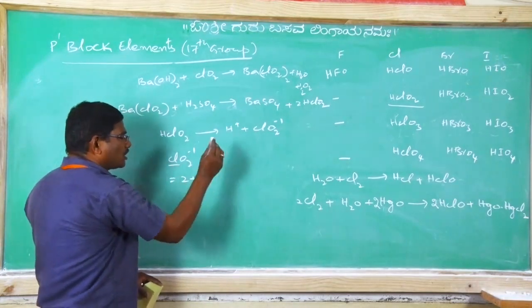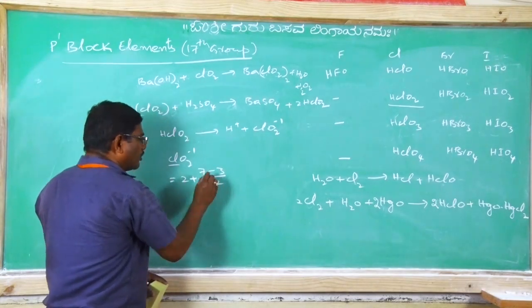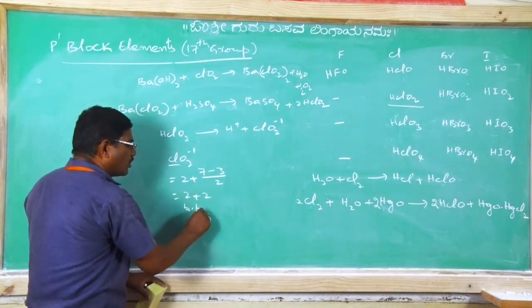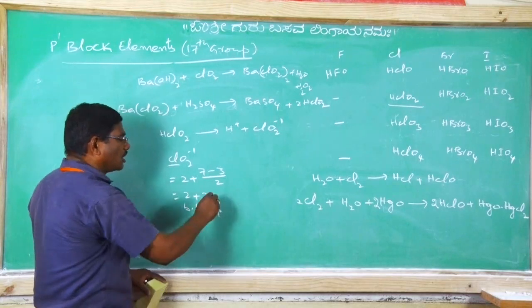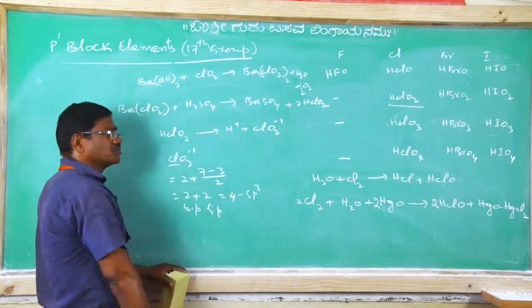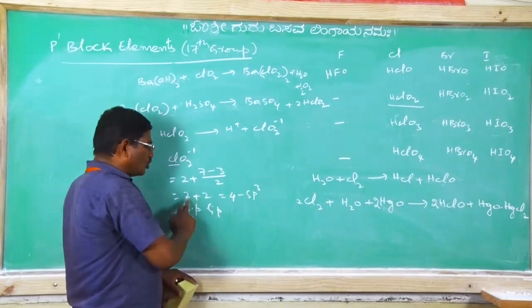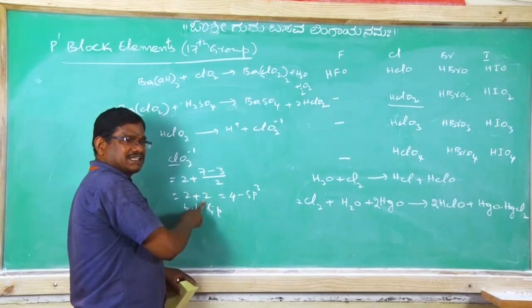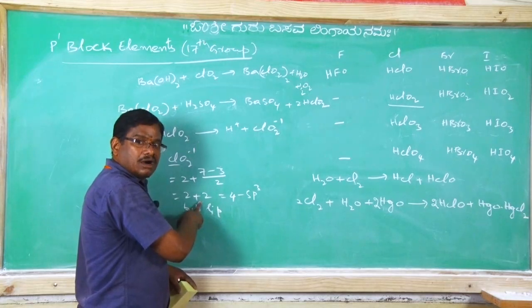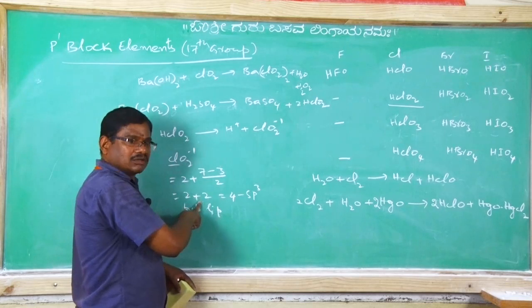Chlorine is group number 7, oxidation number 3, divided by 2 gives 2 plus 2: 2 bond pairs with 2 lone pairs. Total number of electron pairs is 4, so it undergoes sp3 hybridization. But with 2 bond pairs and 2 lone pairs, its deviated geometry is bent, V-shaped, or angular. Clear?